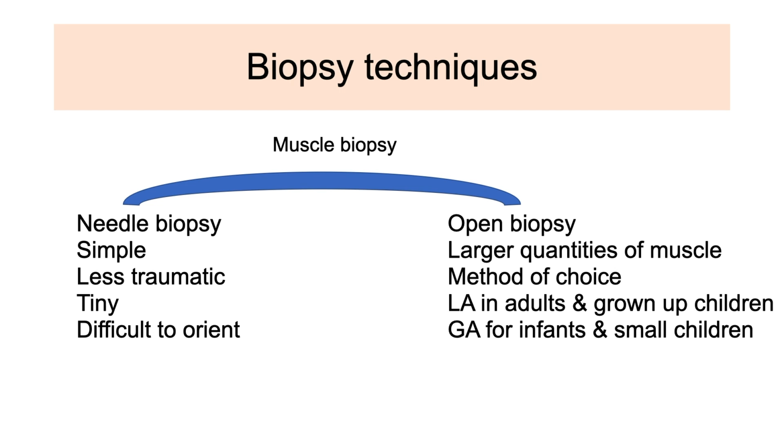It is therefore the method of most centers. Open biopsy technique can be done under local anesthesia in adults and grown-up children. General anesthesia is recommended for infants and smaller children.